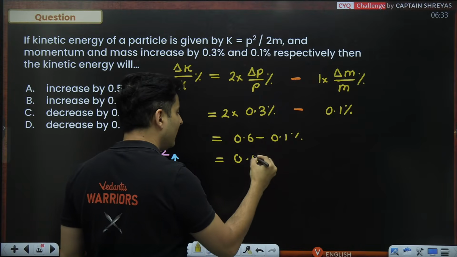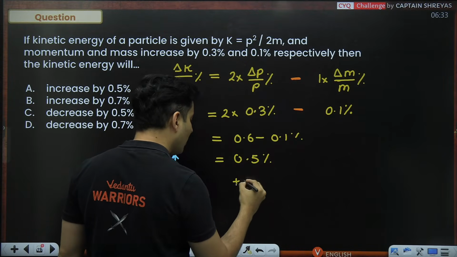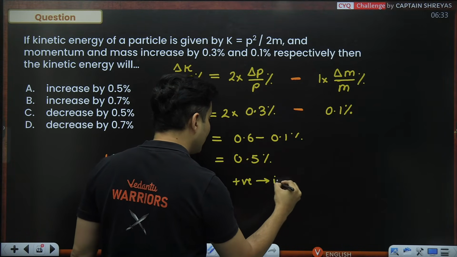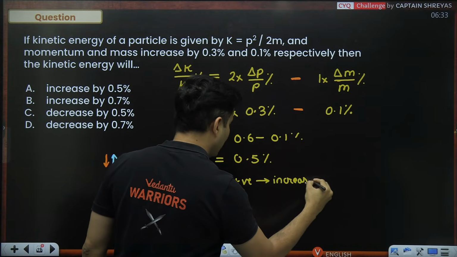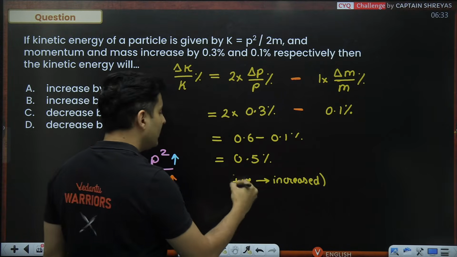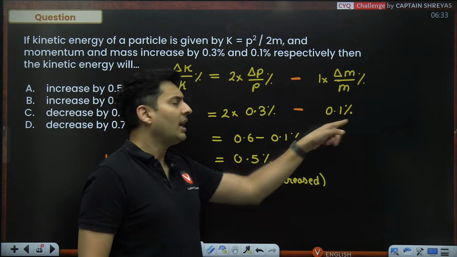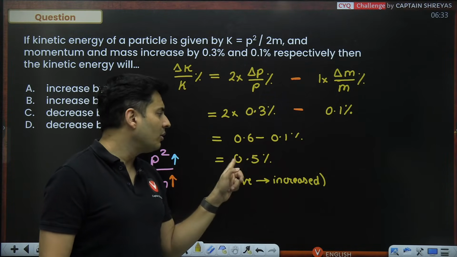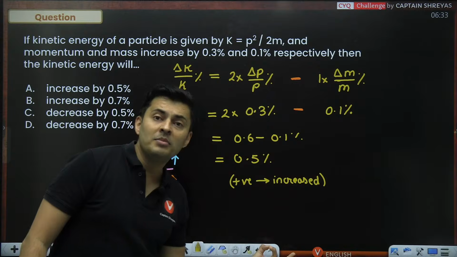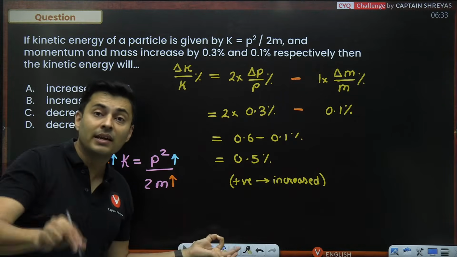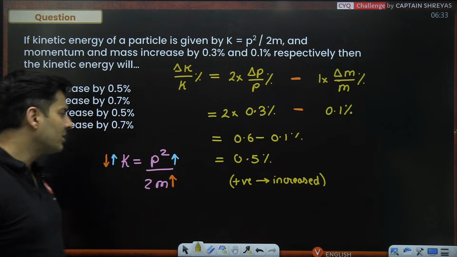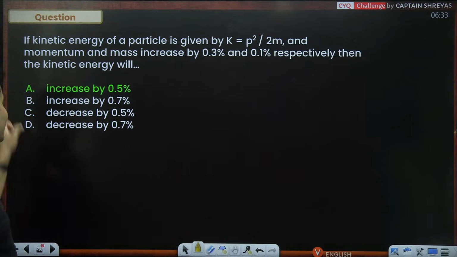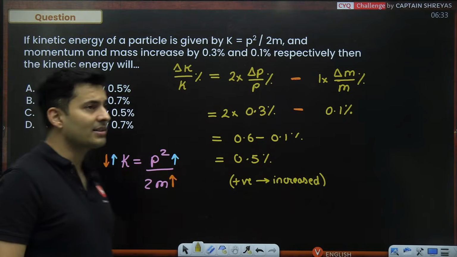So this is 0.5%. And only because it is positive, it means it has increased. If, let's say, this number was 0.8, example, mass increased by 0.8, then the answer would be minus 0.2. That would mean the kinetic energy has decreased by 0.2 percentage. So here it should be increases by 0.5%.